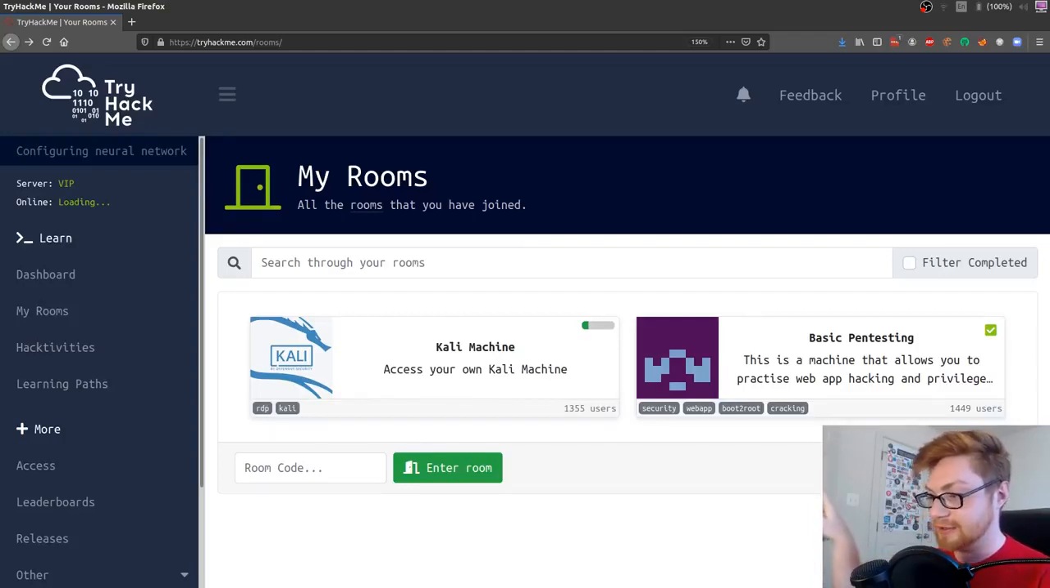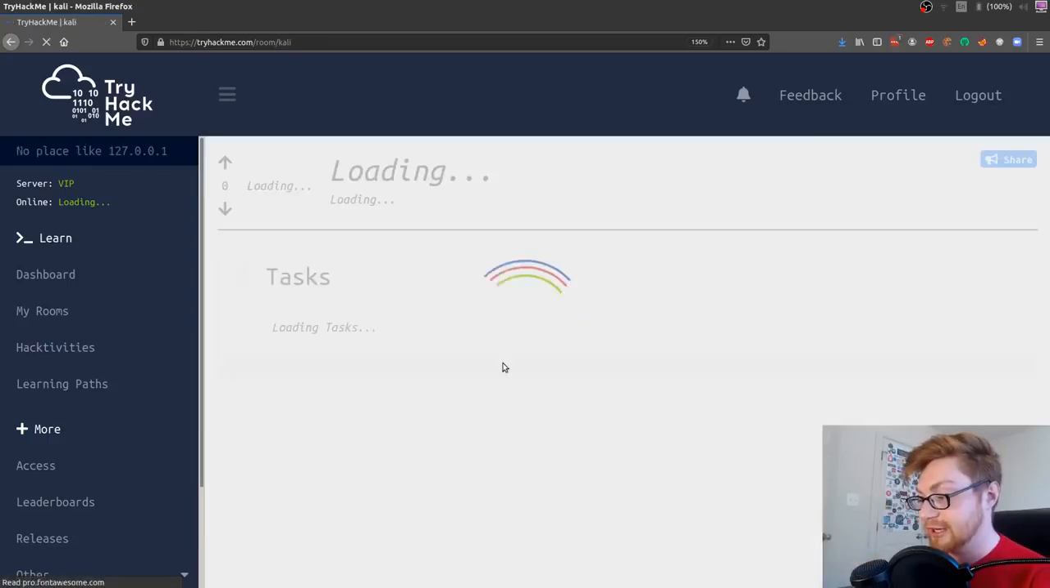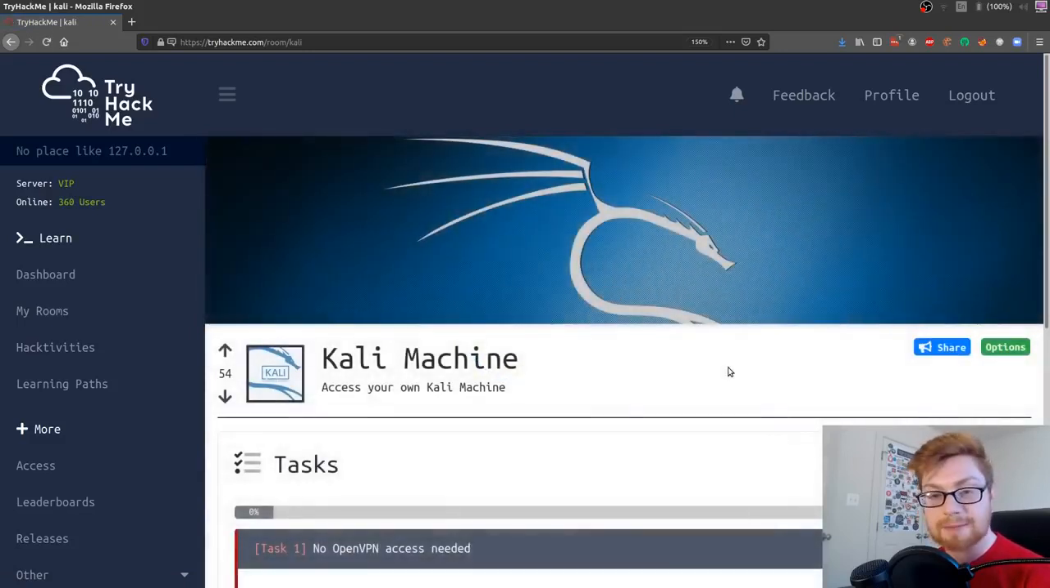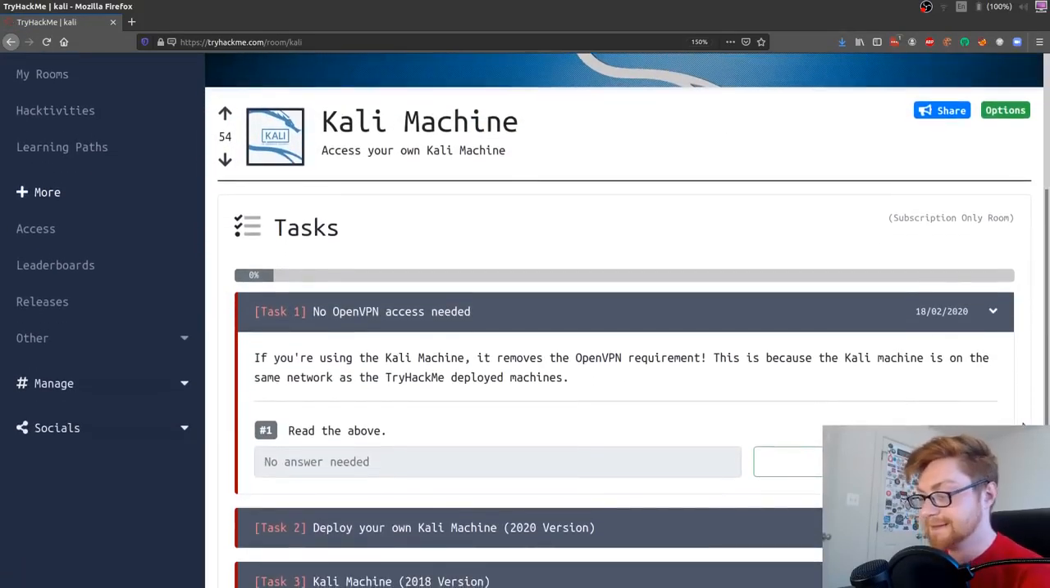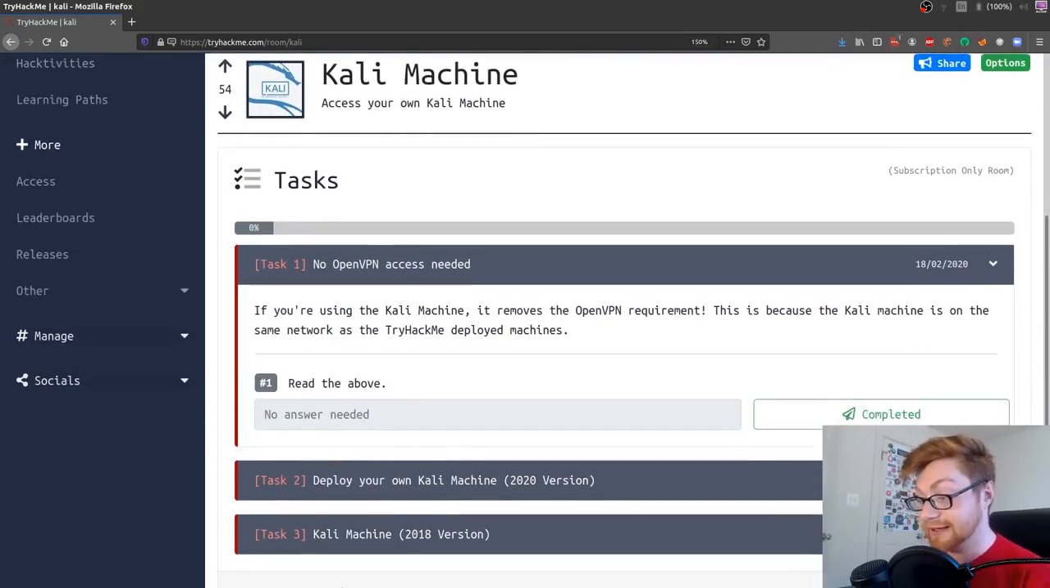So I have that other pane so I can show you. We're going through it in a clean slate. But let me show you that Kali machine. Again, this is only something that you could spin up if you have that subscribed rendition of TryHackMe, subscription-only room. It's worth it. But I think this is a really cool perk.